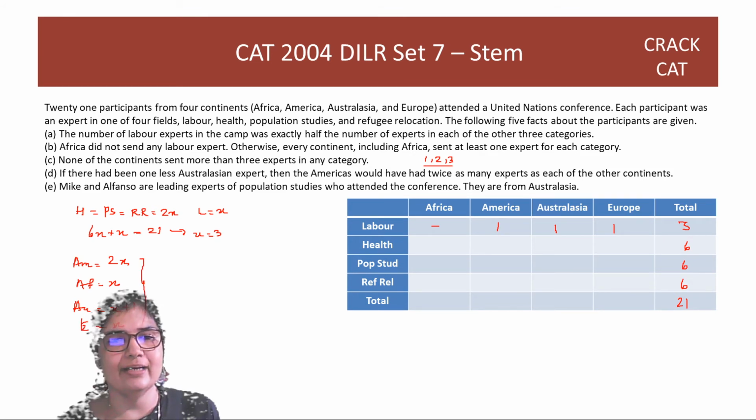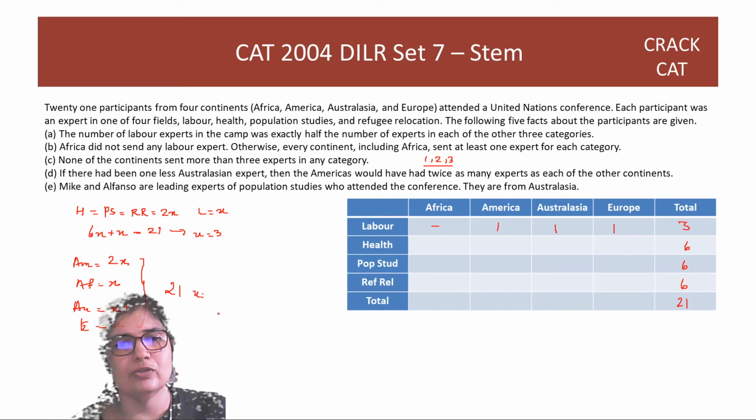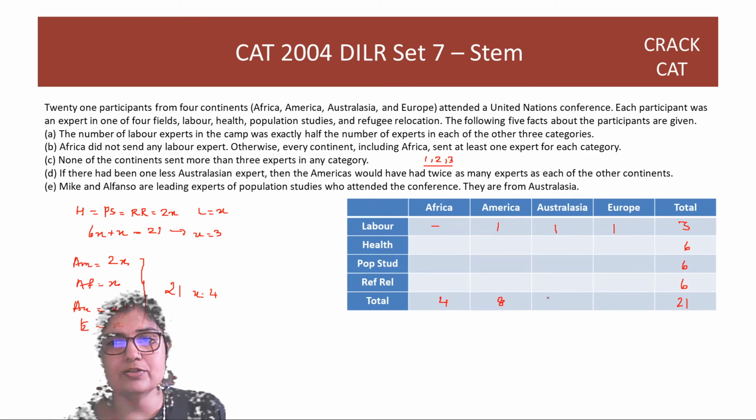So all these add up to 21. So just subtract that extra 1 and you have 5x is equal to 20, x is 4. So now we know these totals also: this is 4, America is double, Australasia is 4 plus that extra expert, so 5, and this is also 4.